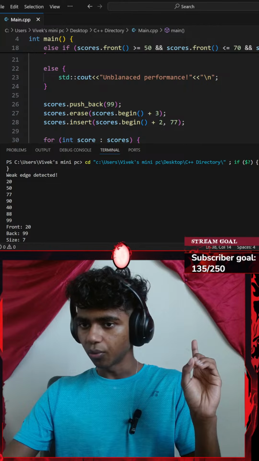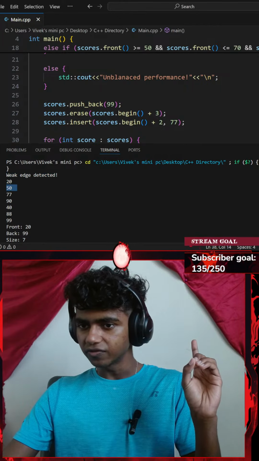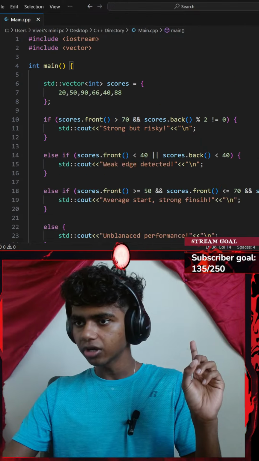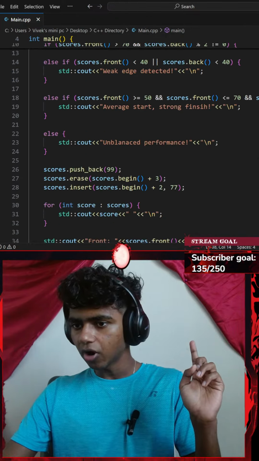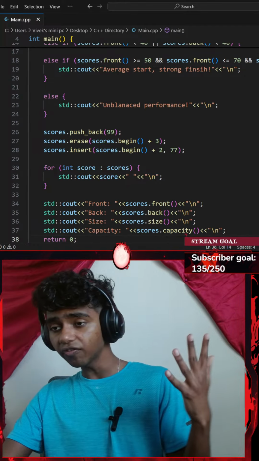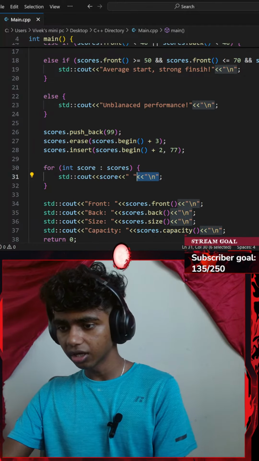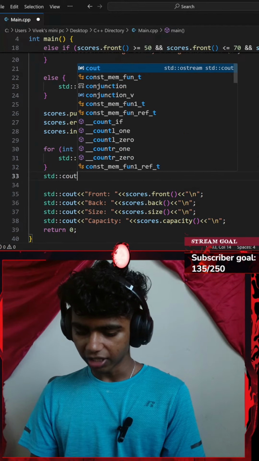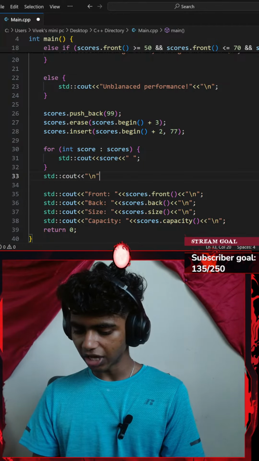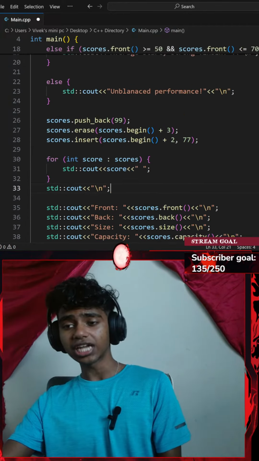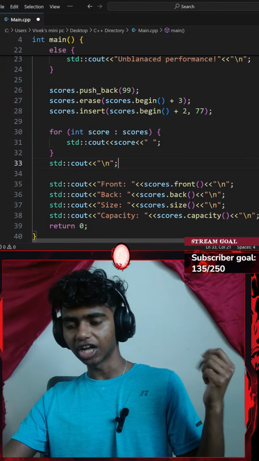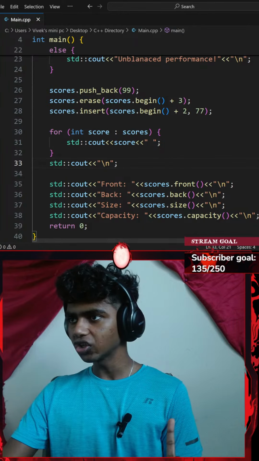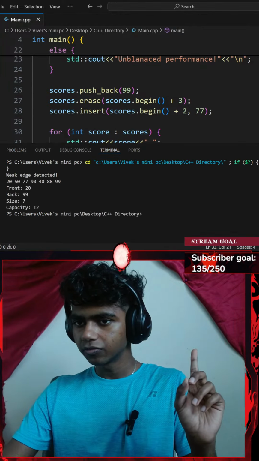Okay, so it says weak edge detected. Okay, maybe after I display my scores right up here, I displayed all my scores right here. Instead of adding a new line here, I could add a standard console output with an insertion operator of a \n new line here. This code right here, the standard console output, is basically like an empty print statement in Python. That said, I'll go with a Control S. Now if I run the command, there we go.